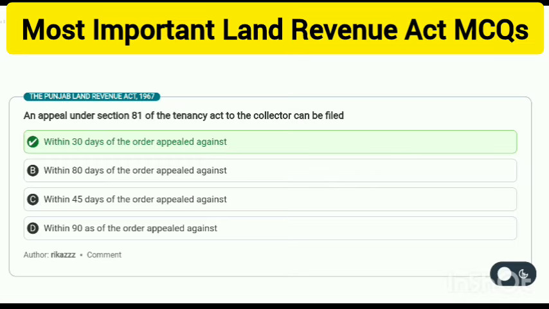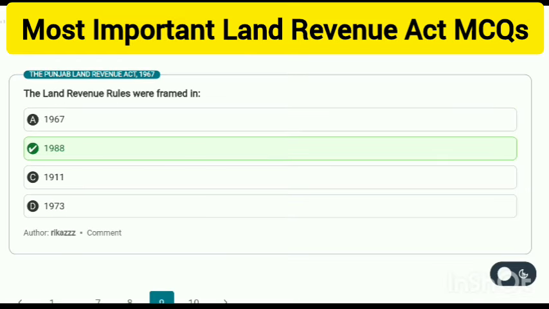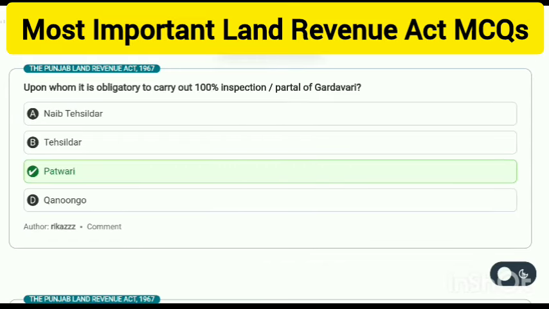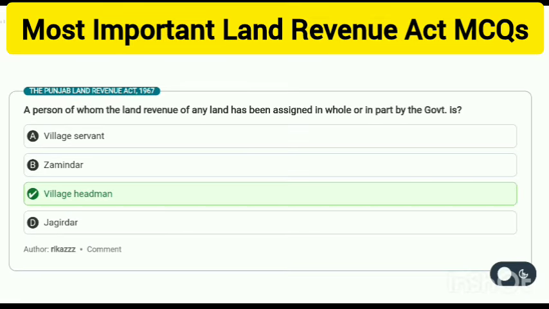An appeal under Section 81 of the Tenancy Act to the collector can be filed within 30 days of the order appealed against. The land revenue rules were framed in 1968. Upon whom is it obligatory to carry out 100% inspection or partal of girdawari? Patwari.